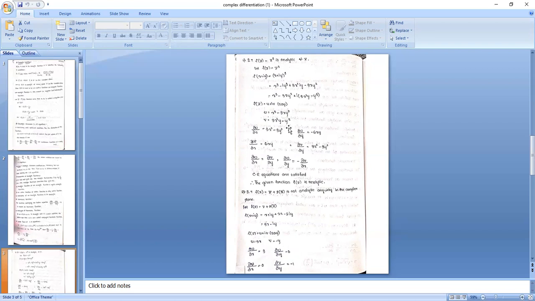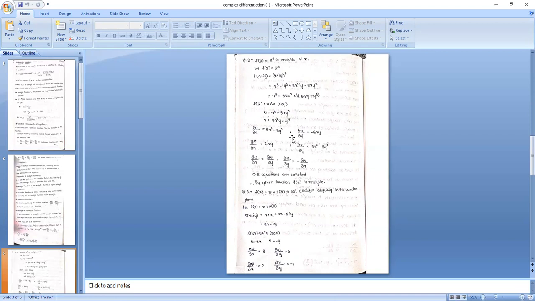Now we have to check whether the CR equations are satisfied or not. Del u by del x equal to x cube differentiation 3x square, and in the second term 3y square is constant, x differentiation 1. Del u by del y: with respect to y, x is a constant. First term 0, y square differentiation 2y into 3, minus 6xy. Next, del v by del x: with respect to x, y constant, 6xy, second term 0.